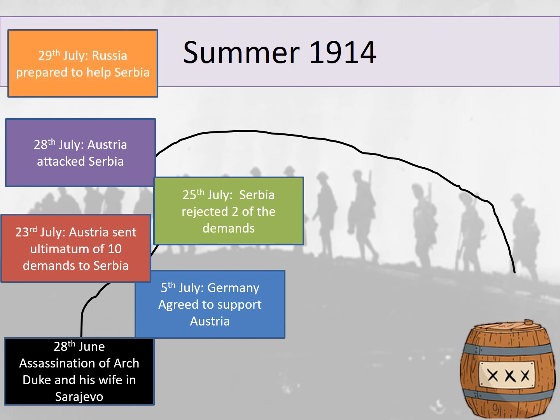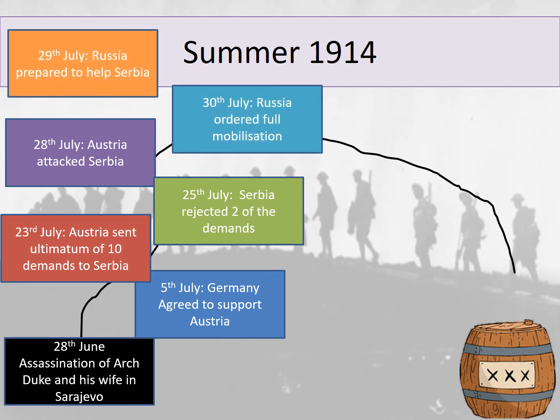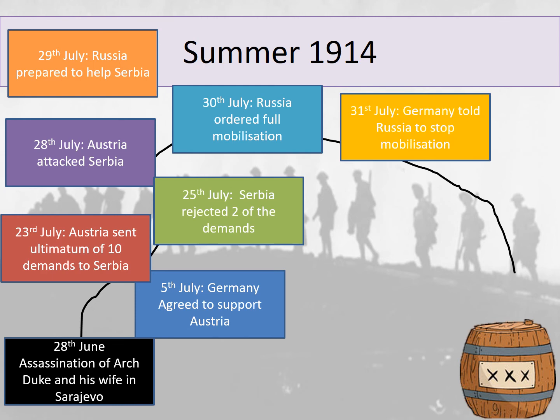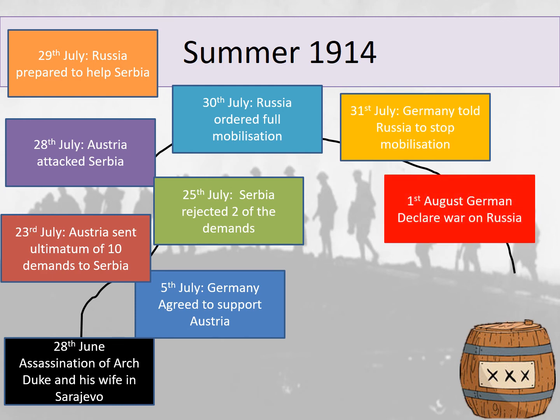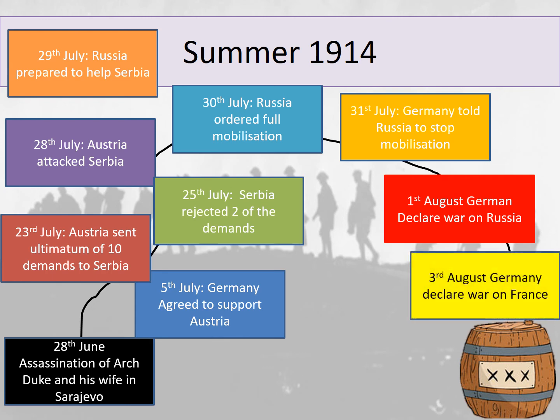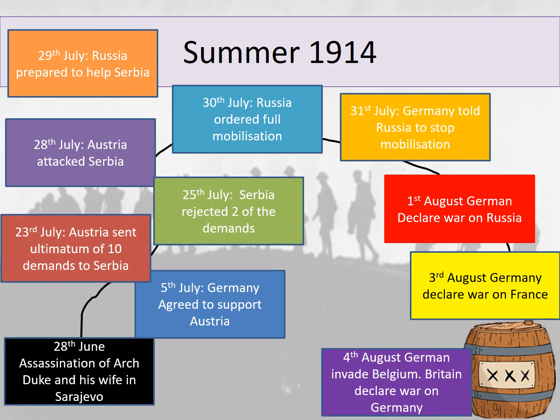On the 29th of July, Russia prepared to help Serbia. And then on the 30th of July, Russia ordered a full mobilisation of its army, so it gets all its army ready to fight. On the 31st of July, Germany told Russia to stop mobilisation. The 1st of August, Germany declares war on Russia, and then the 3rd of August, Germany declared war on France, and that is World War One officially started. That is the spark. The spark being the assassination of Archduke Franz Ferdinand, which ultimately leads to war. And the 4th of August, Germany invaded Belgium, and this is where Britain is then brought into the war.